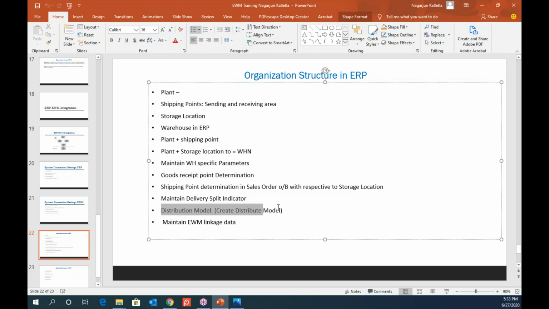And the distribution model I was talking about, where you will set up this BD64. It will have business objects. Business objects will have the ability of sending it and replicating the data.